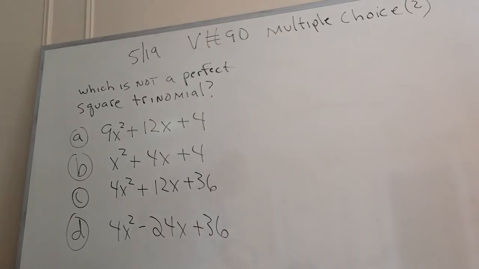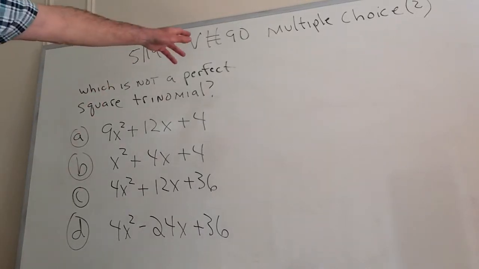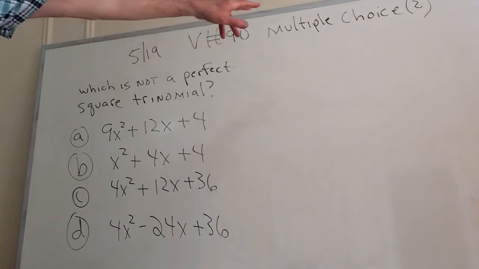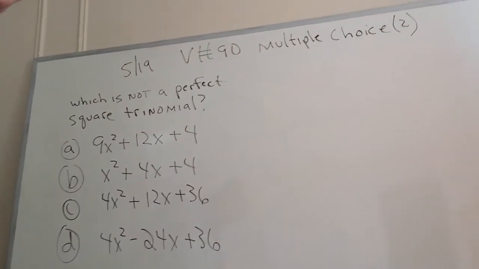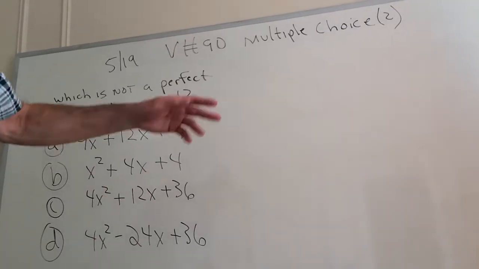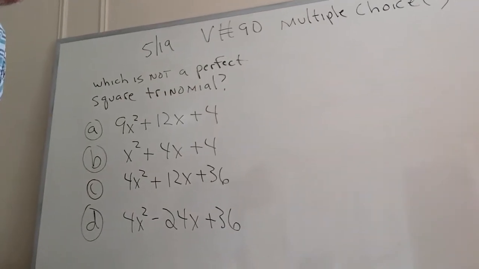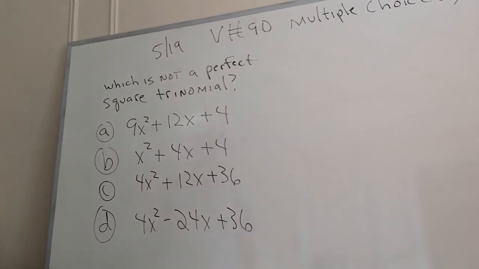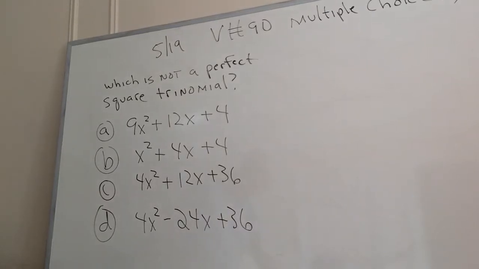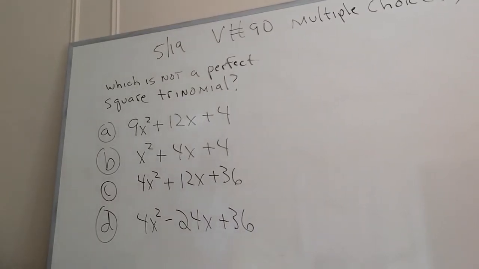Okay, let's do a follow-up right away here. It's 519. This is video number 90, and this is the second multiple choice question. I always felt that multiple choice questions, doing them with a class, is a real nice way to learn. But it's supposed to be give and take, and we don't have anything like that here. This one-way learning experience. So let's take a look at this.